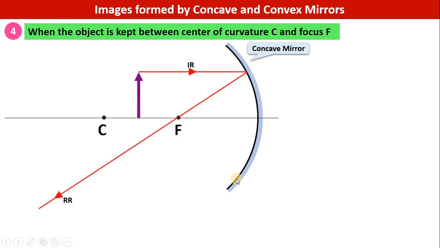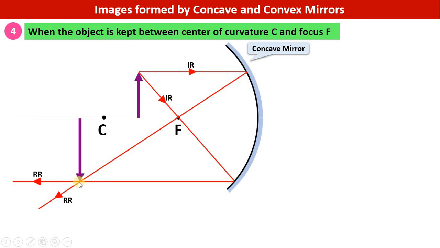So the reflected ray is passing through the focus, and the second incident light ray that passes through the focus will become parallel to the principal axis after reflection. So now the point of intersection of these two reflected rays will be the position of the image. Therefore the tip of the image will be formed here, and thus we can see that the size of the image is bigger than that of the object and also it is inverted.